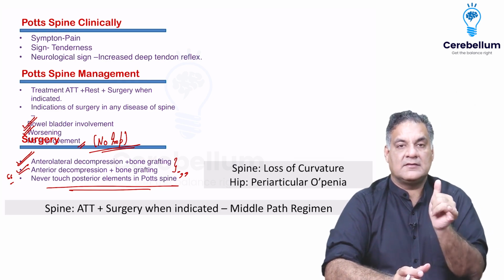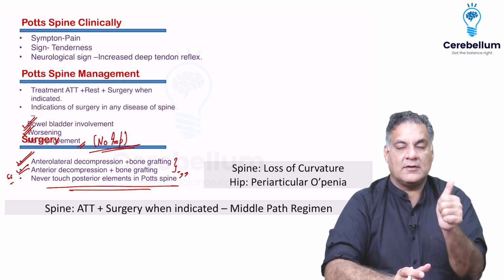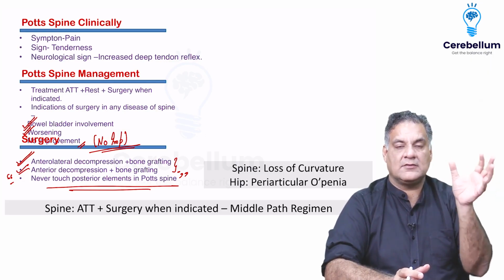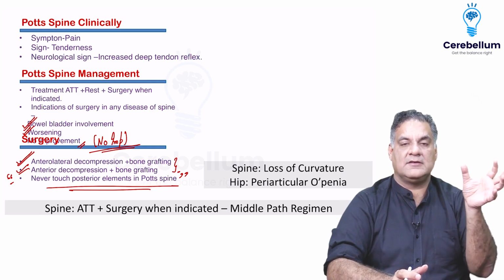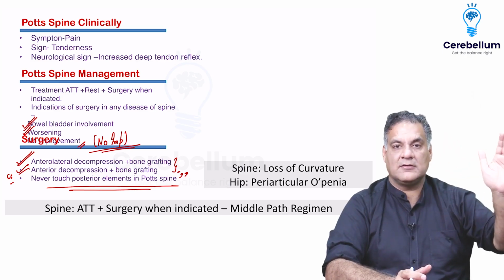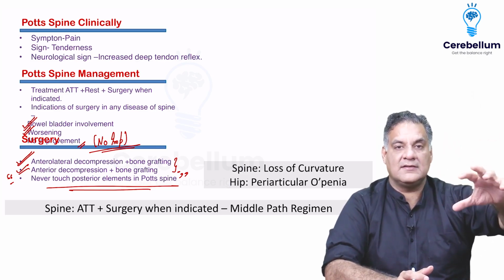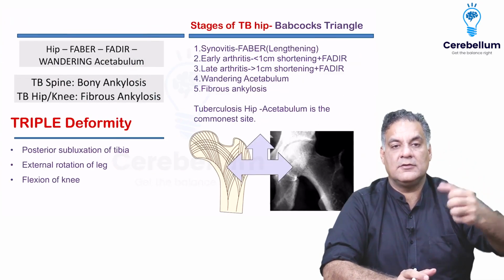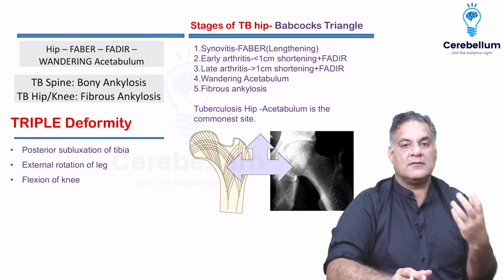So remember, spine TB: anti-tubercular therapy where rifampicin is the number one drug, plus surgery when indicated, is called the middle path regimen given by Professor Dr. S.N. Tuli. Remember, in tuberculosis of the spine there is loss of curvature, whereas in tuberculosis of other joints there is increased vascularity called peri-articular osteopenia. Coming to tuberculosis of the hip joint.